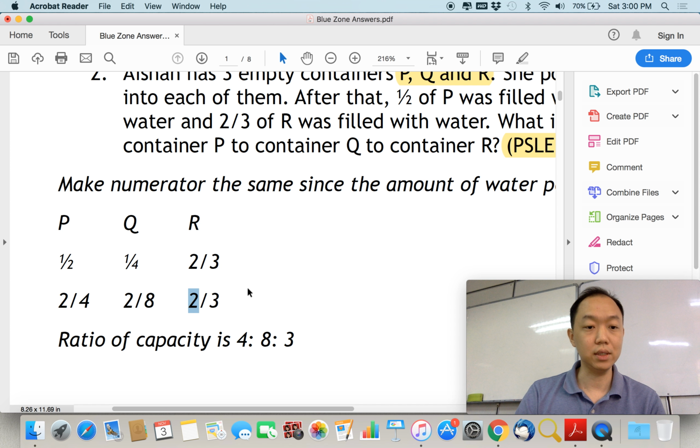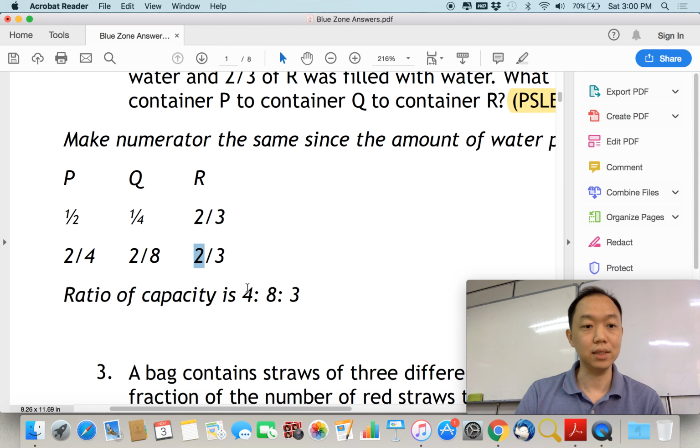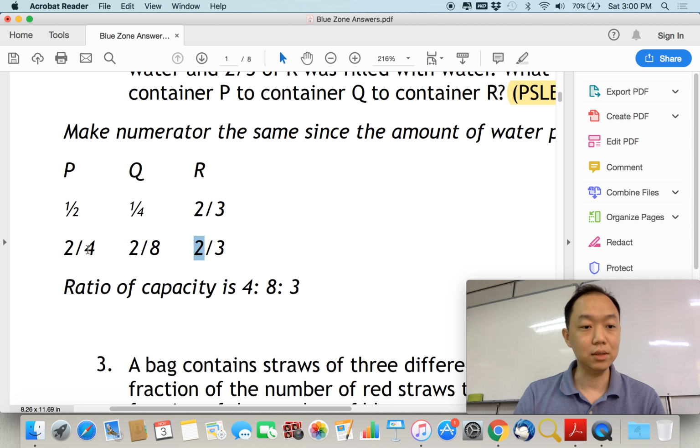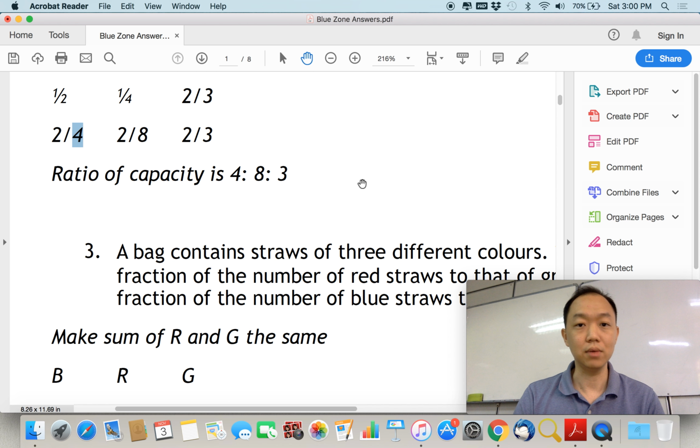Now once you have created the common numerator, you have to realize that the denominator is referring to the capacity of the tank. So we have 4, 8, and 3 as shown over here. Alright, so this is our equal concept.